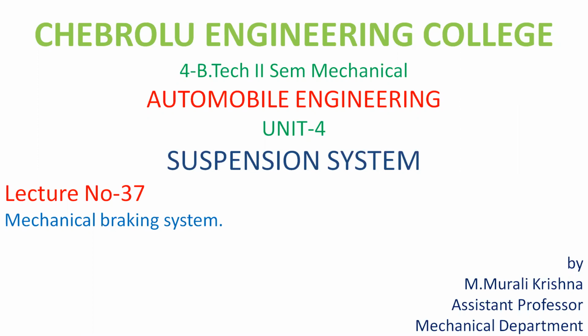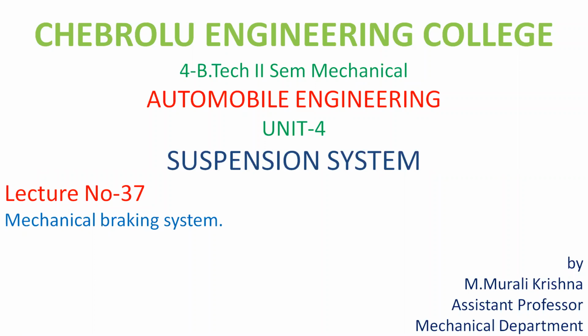Yesterday we discussed the overall introduction of the braking system. We use different types of braking systems in automobile vehicles: hydraulic braking system, mechanical braking system, pneumatic and vacuum braking system.